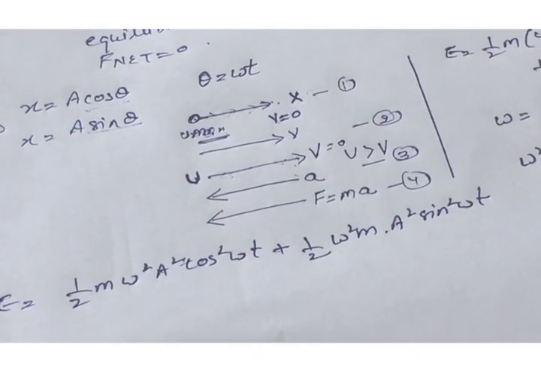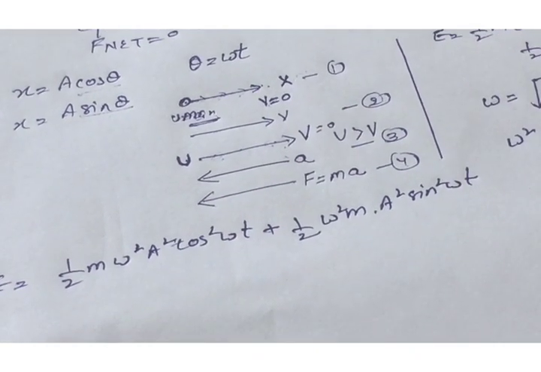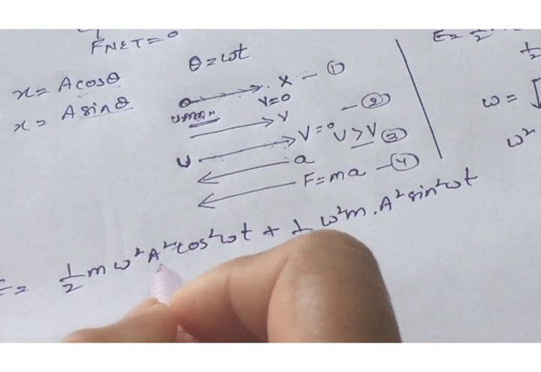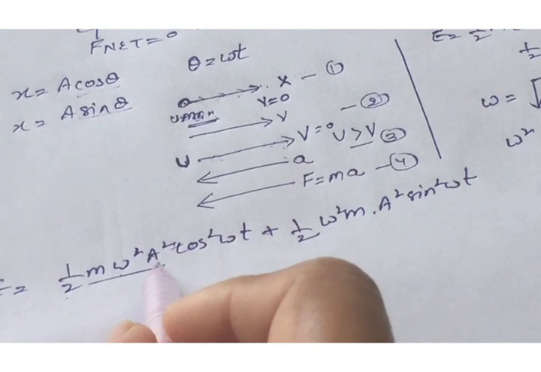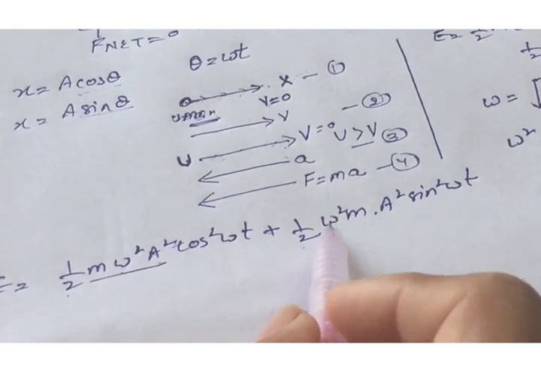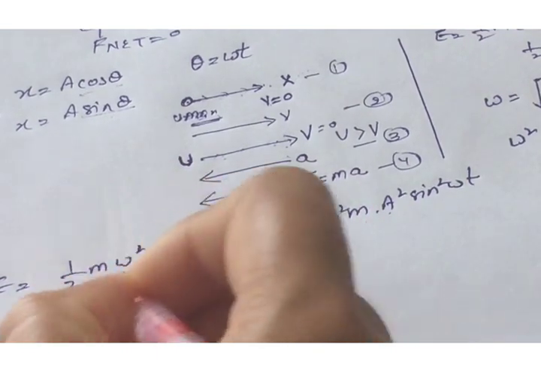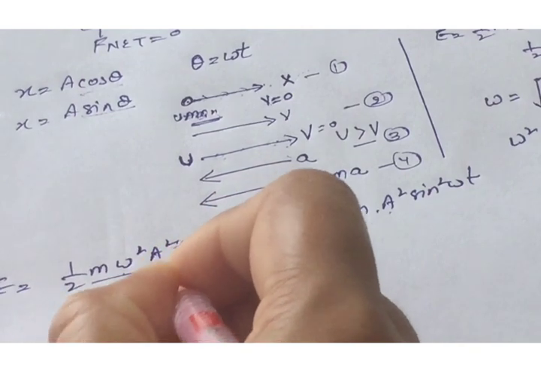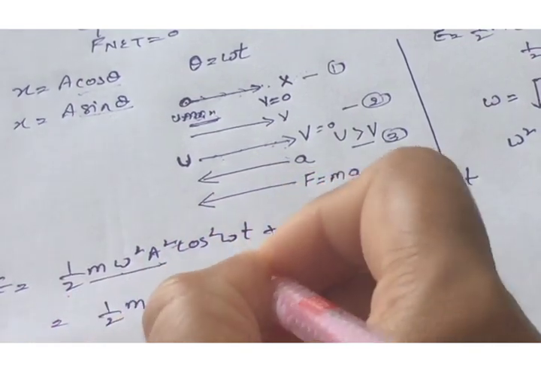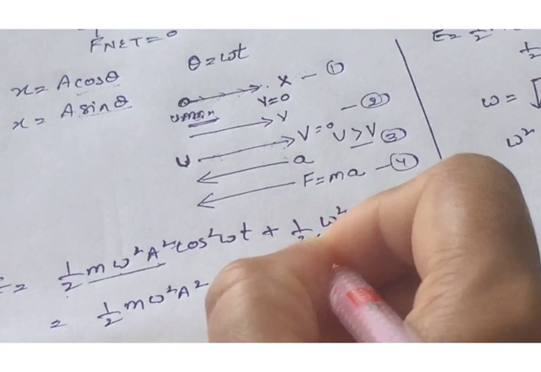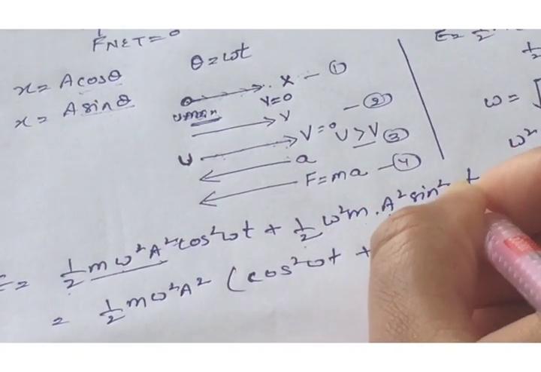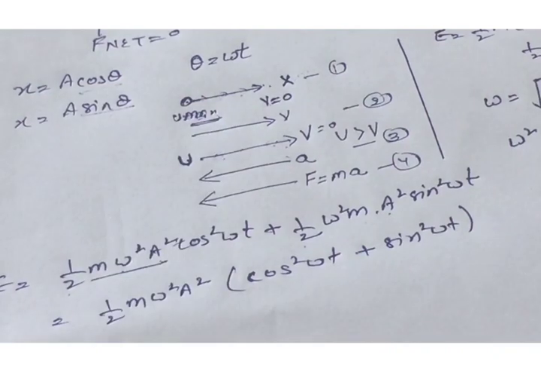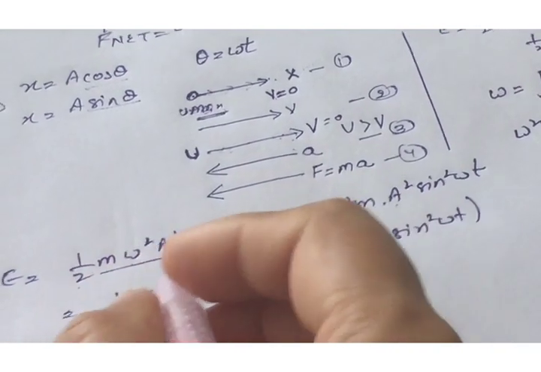From this whole expression, half of m omega square a square is constant, and we can take it as common, and in the bracket you will get cos square omega t and sin square omega t, where sin square theta plus cos square theta is equal to 1.